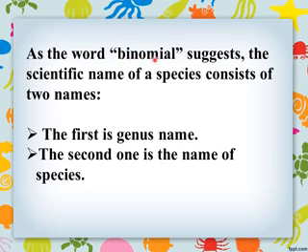As a word, binomial suggests the scientific name of a species consists of two names. The word binomial: bi means two, nomial means names. So the scientific name comprises two words, two names. The first name is the genus name and the second name is the name of the species.